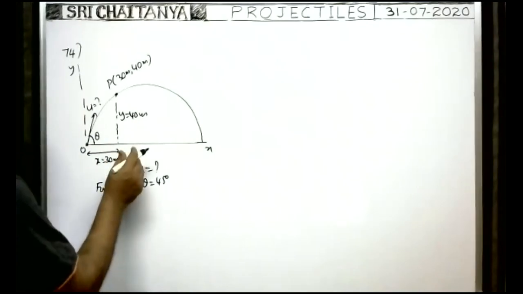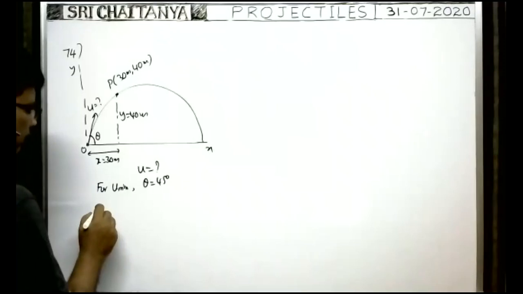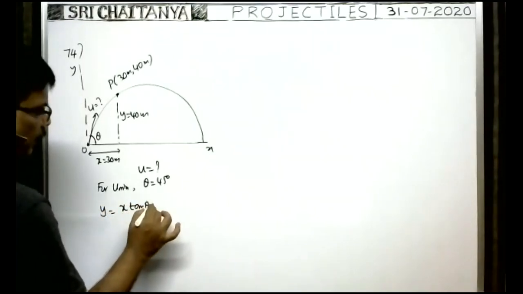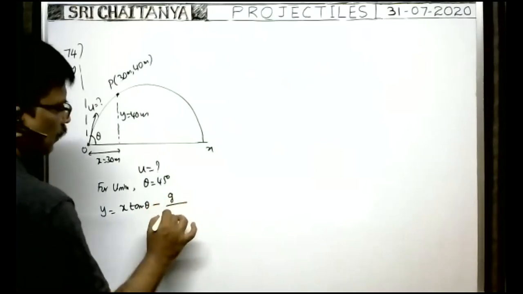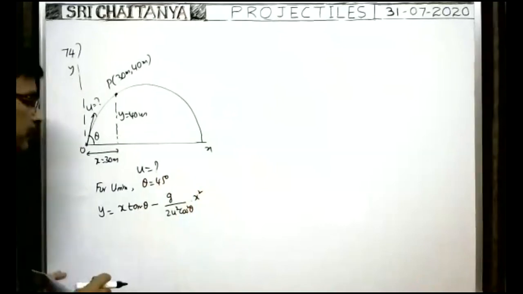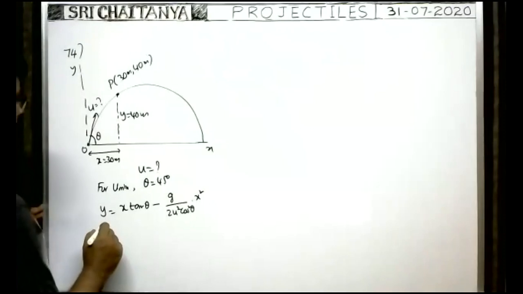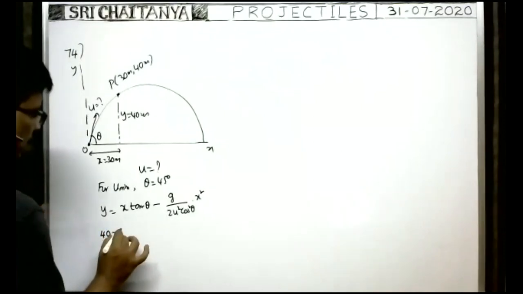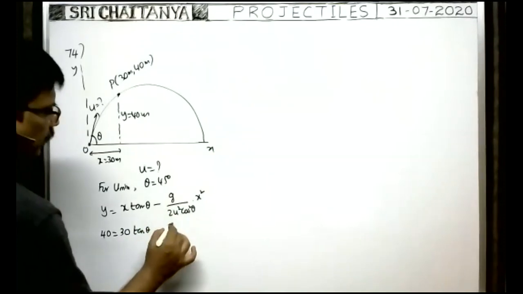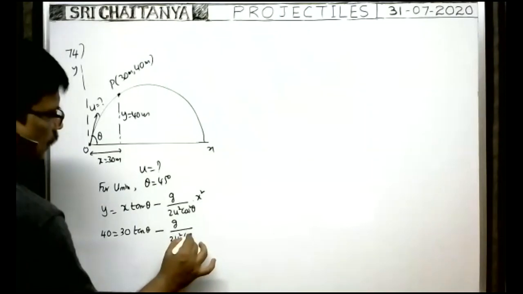So here we see, first we have to write the relation between y and x. Already we know y is equal to x tan theta minus g by 2u square cos square theta into x square. Already we derived this formula. To substitute the data, y is given as 40, x is 30, so 30 tan theta minus g by 2u square into cos square theta.